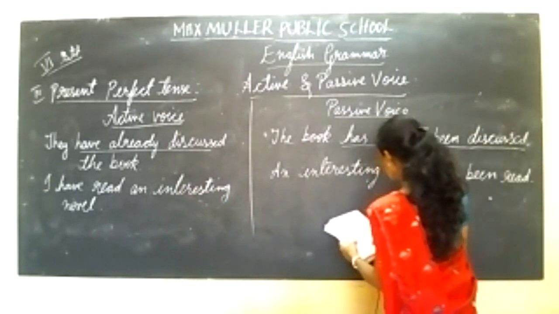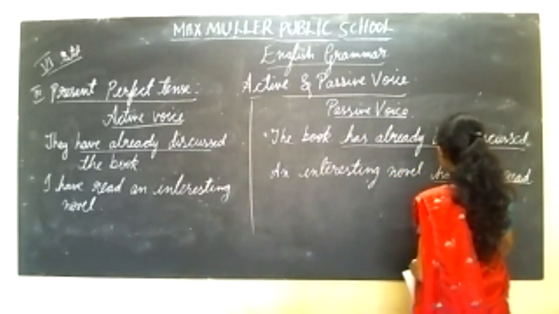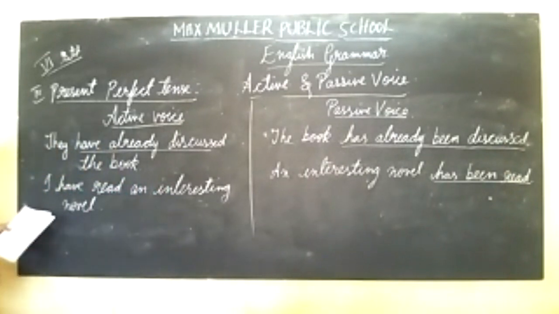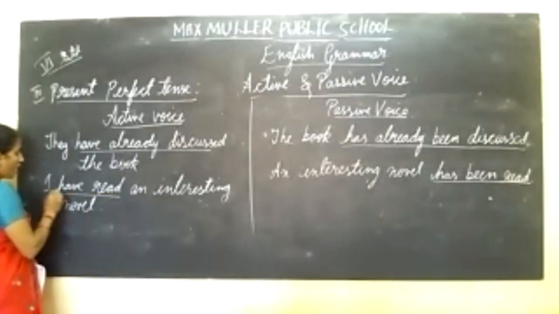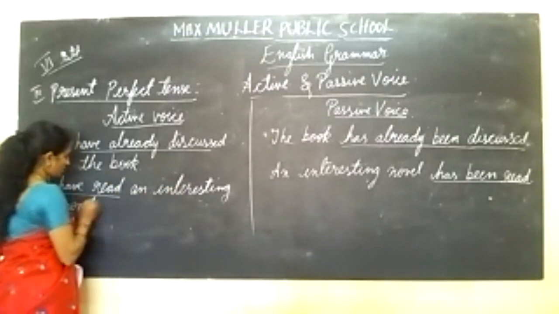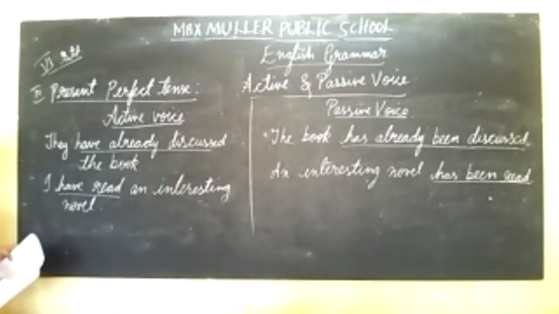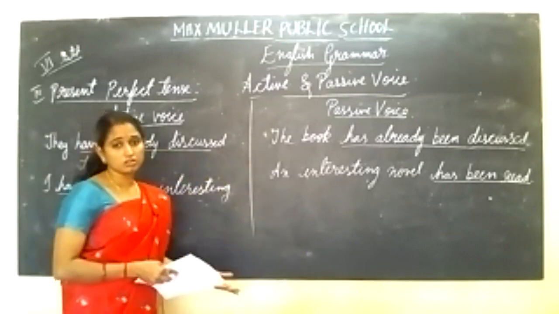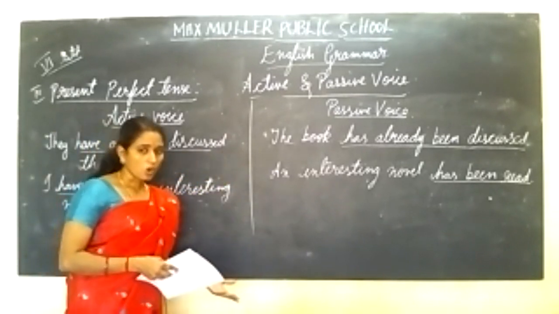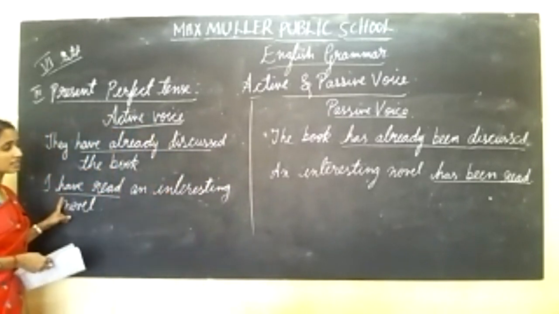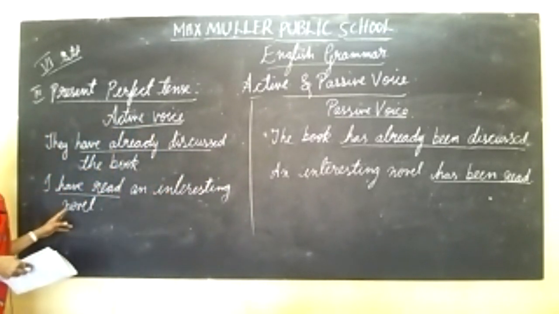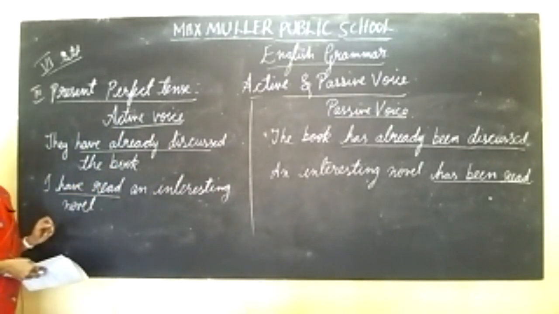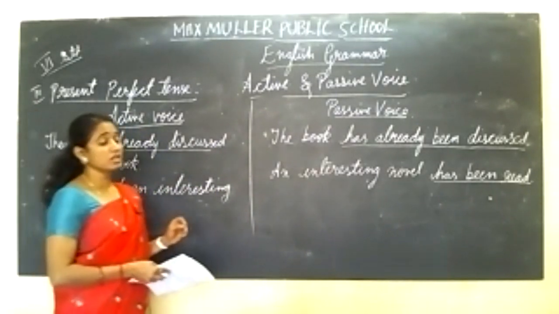Has been read. I have read an interesting novel. An interesting novel has been read. Okay, see the difference between active and passive voice, children, then you will understand. I have read an interesting novel. An interesting novel has been read.